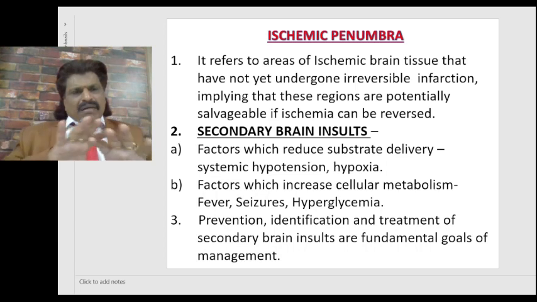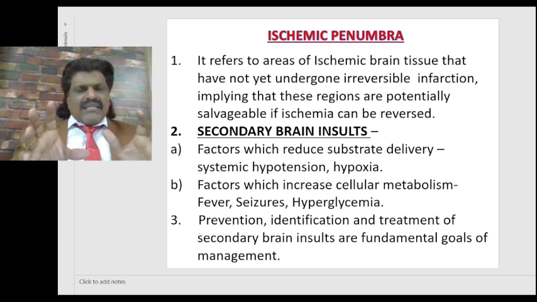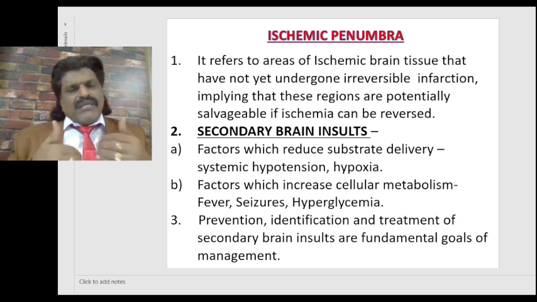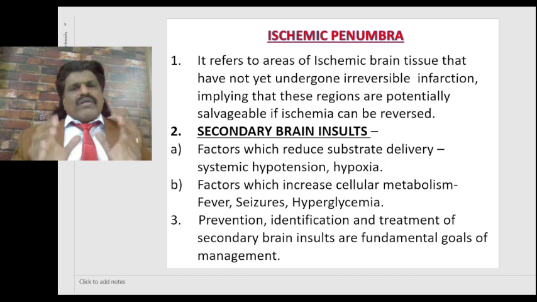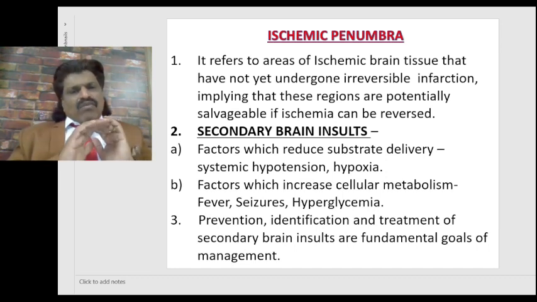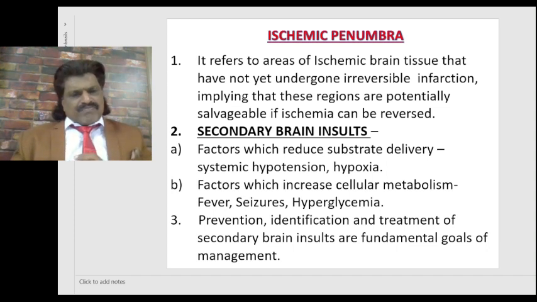So the ischemic penumbra is the middle layer wherein there's a deficiency of oxygen, but the tissues are still in a reversible state where they can be brought back to normalcy if oxygen is restored immediately. So the ischemic penumbra refers to the area of ischemic brain tissue that has not yet undergone irreversible infarction, implying that these regions are potentially salvageable if ischemia can be reversed.